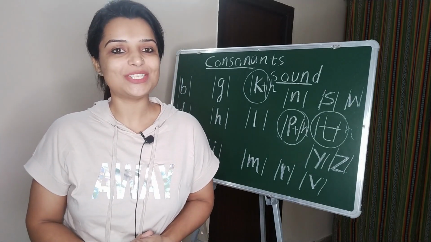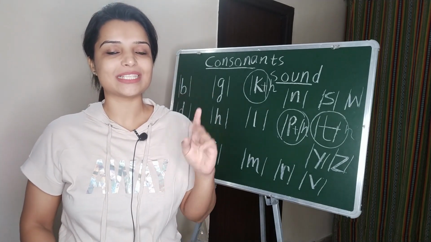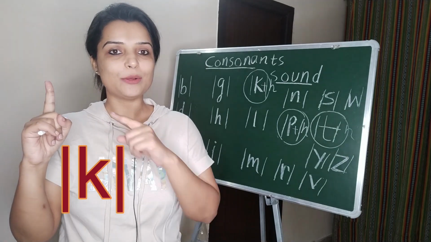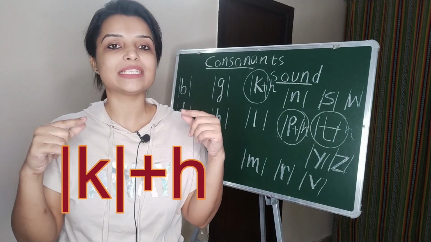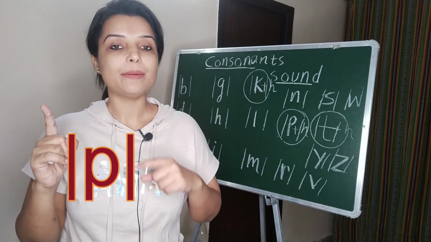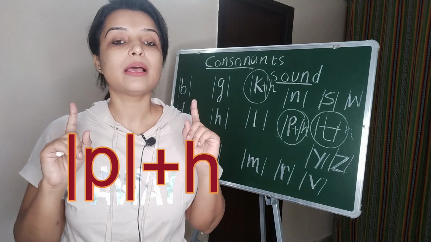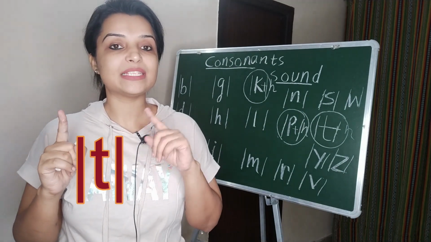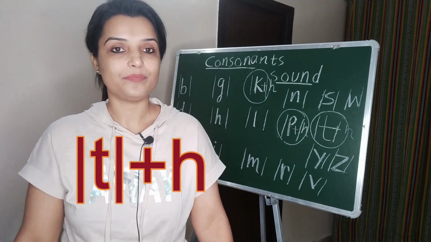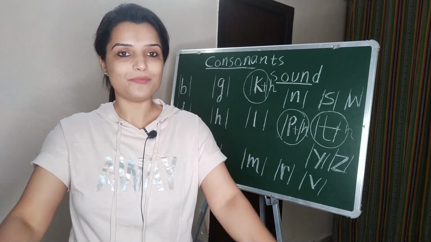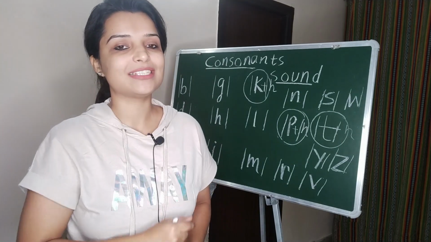So now, let's talk about these three sounds. K plus H. The sound is K. P plus H. The sound is P. T plus H. The sound is T. Yeah? Let's give it a practice.